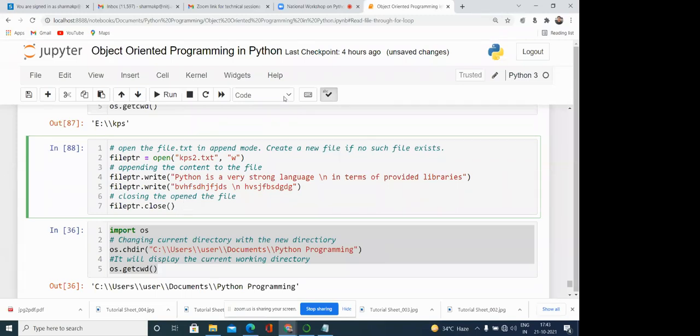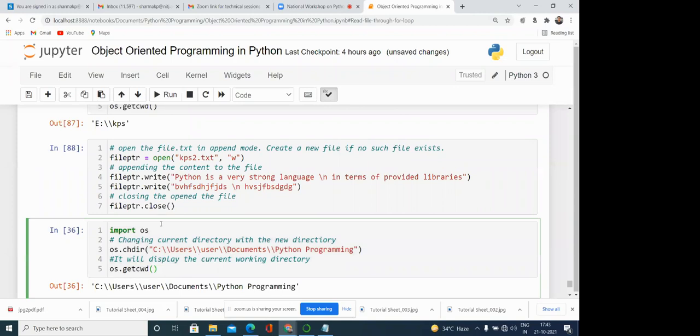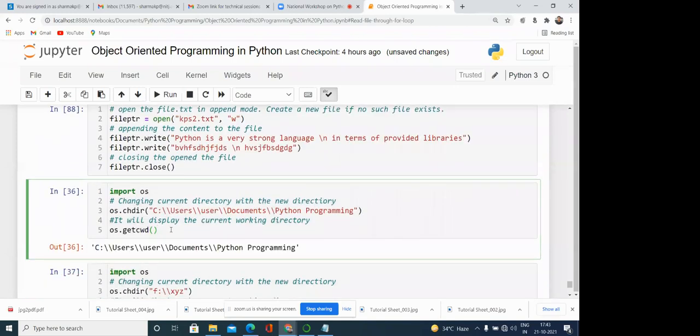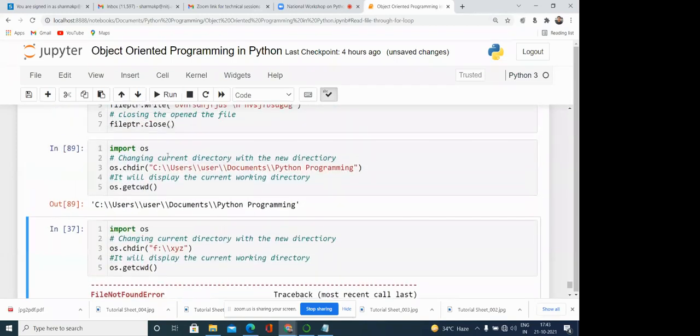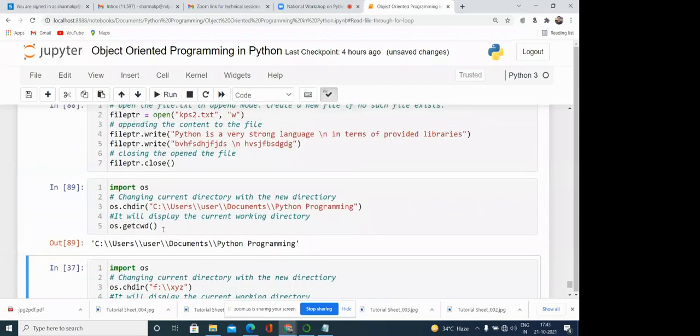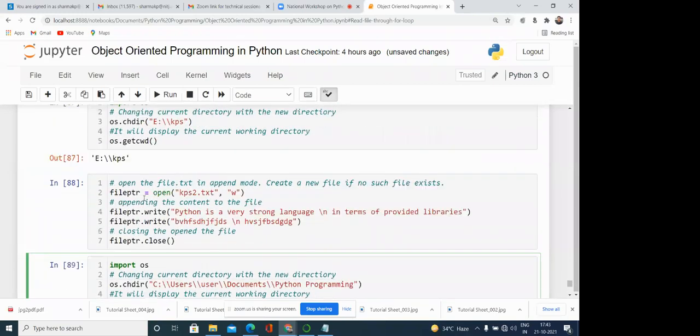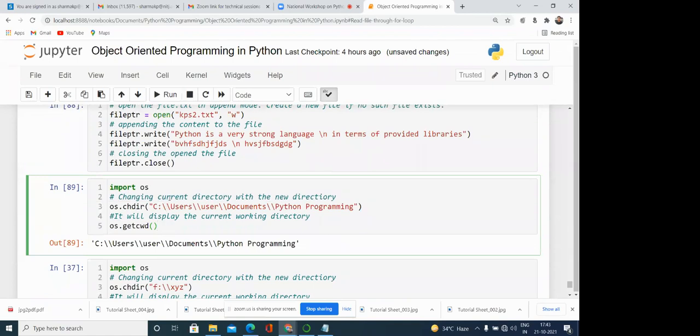Suppose we want to change again from that directory back to our original current directory. Then we can change again and use the current directory, this one. So now our current directory has changed.